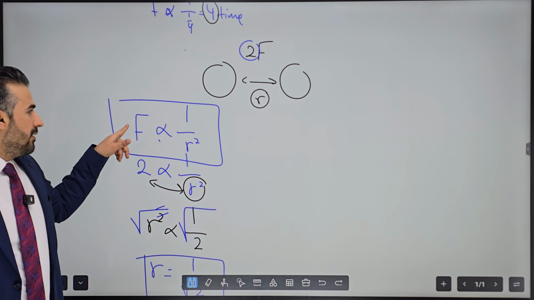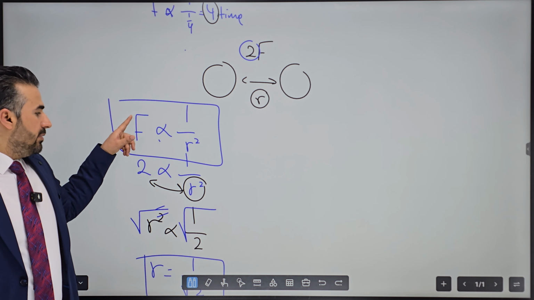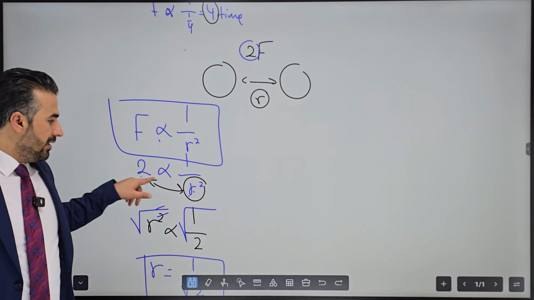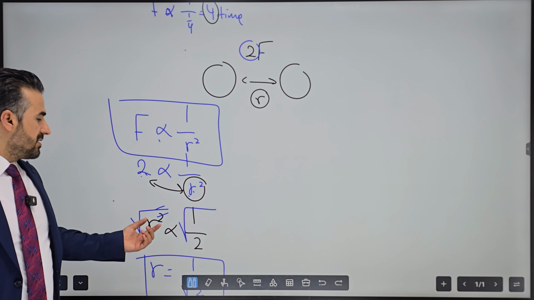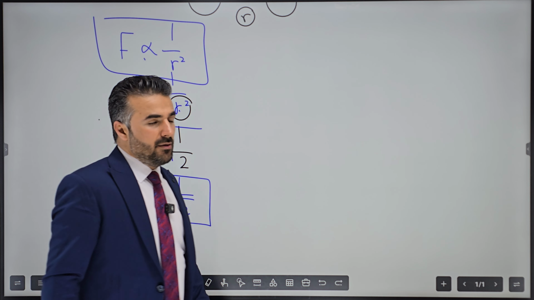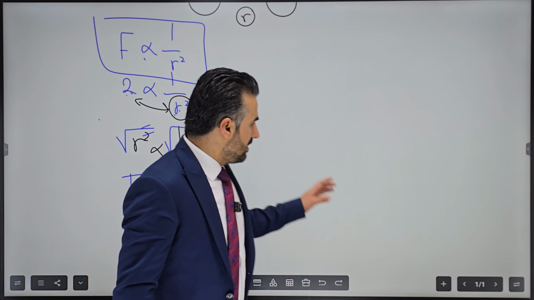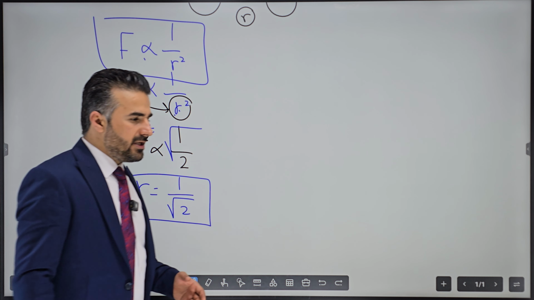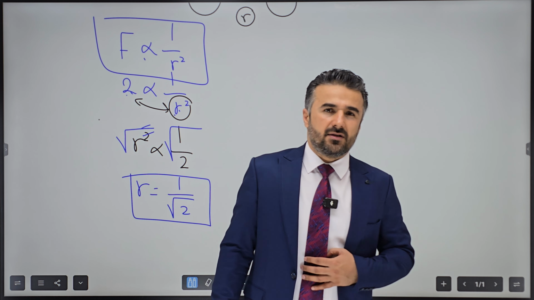To find the distance, plug in the number 0.2. Now the r is the subject, so take the square root and then you can find the value for the r. This is related to the electrical force.